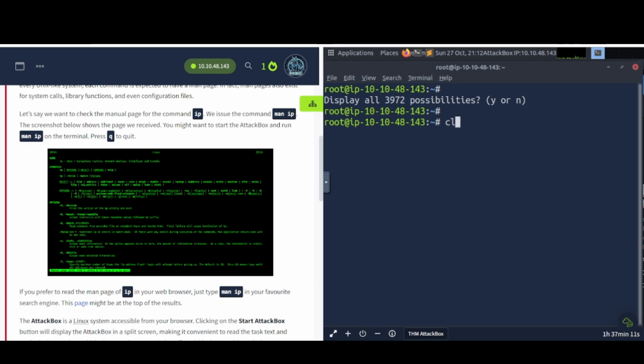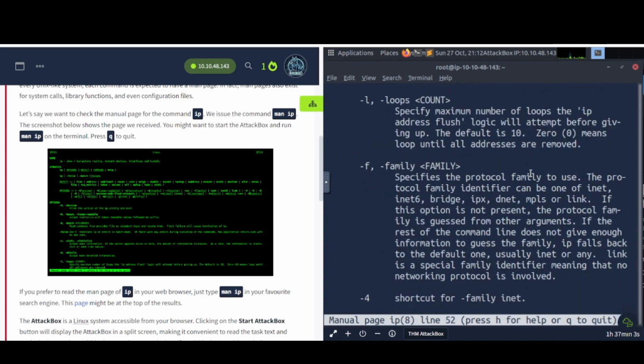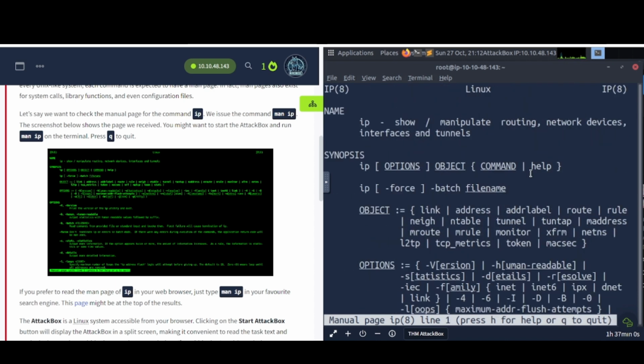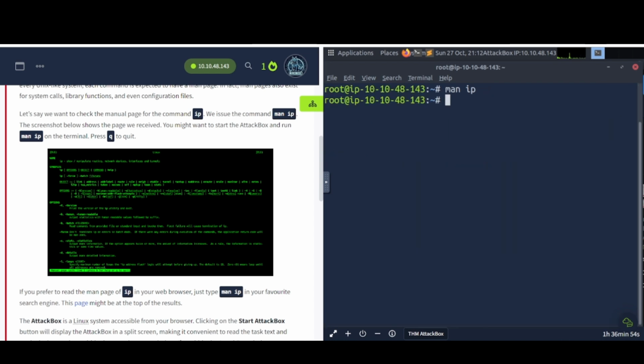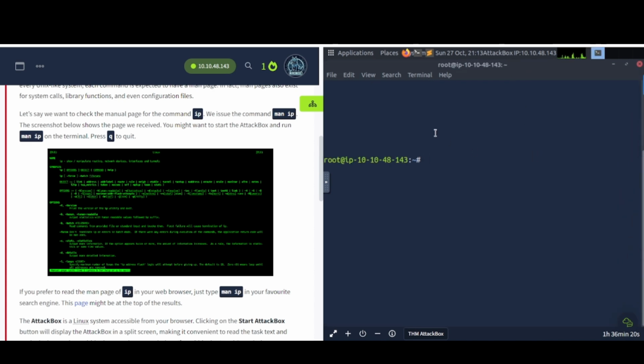Okay, so I'm going to clear this out, and then they want us to do man IP. So you can see all kinds of information in here. Scroll down, stuff like that, and let's hit Q to quit, and let me make this a little bit smaller. Let's clear all this stuff out. But that's what the man page does, okay?